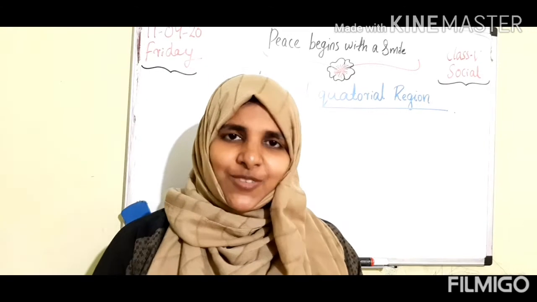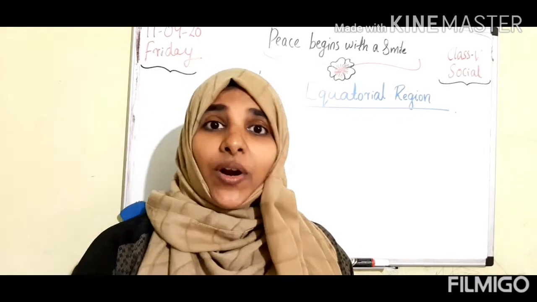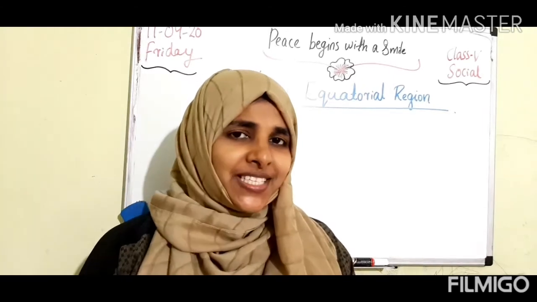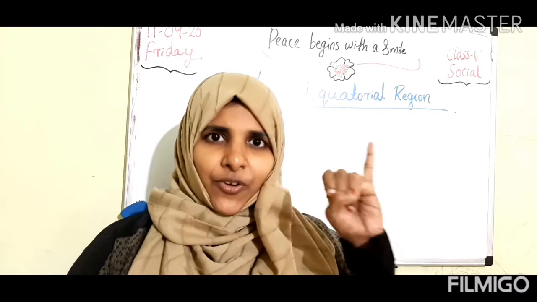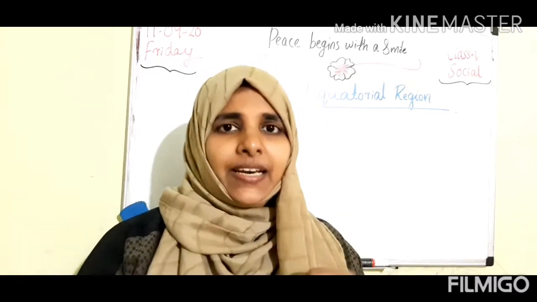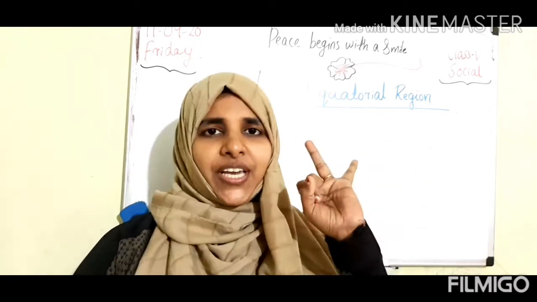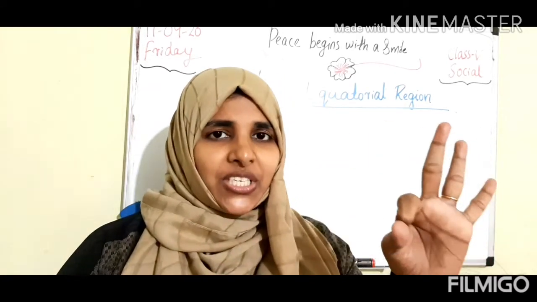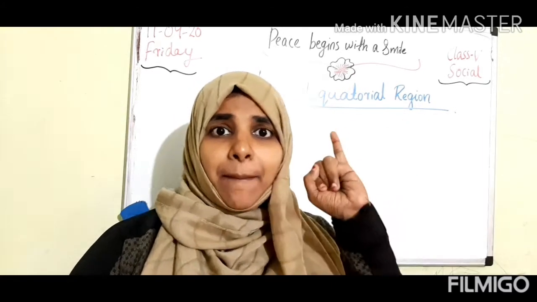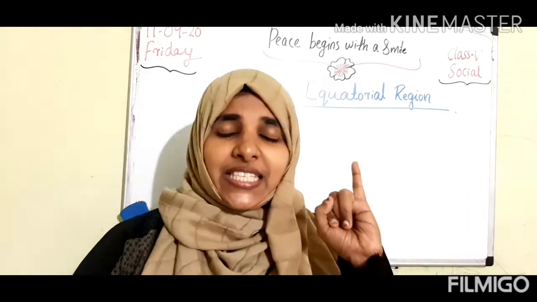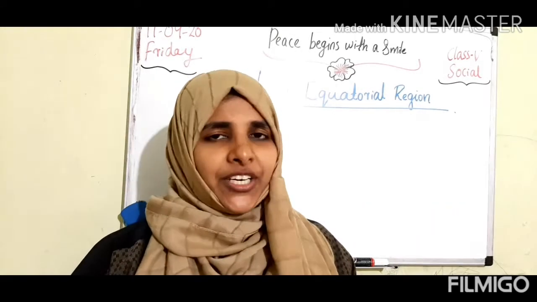In our last class, we discussed different types of climatic regions. What are they? Anybody memorize the 6 different types of climatic region? Okay, everybody say together. That is tundra region, then equatorial region, tropical region, temperate region, desert region and Mediterranean region. These 6 types of region we discussed in our last class. All of you memorized? Okay, very good.